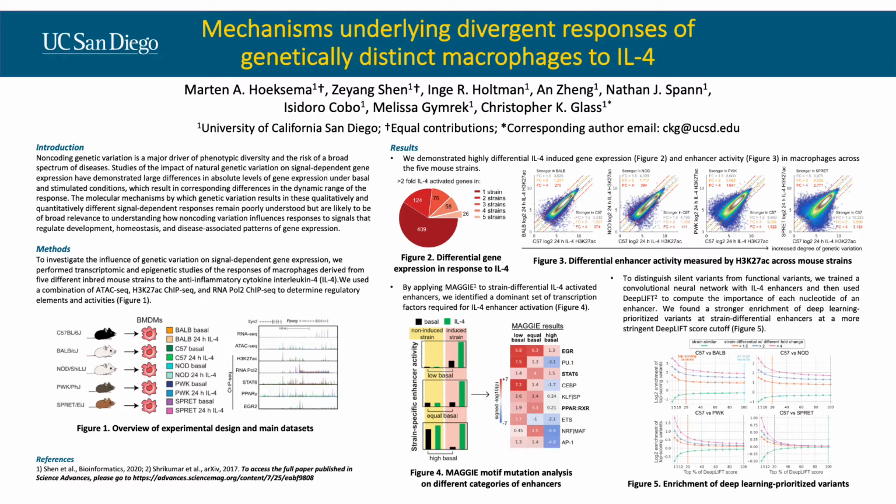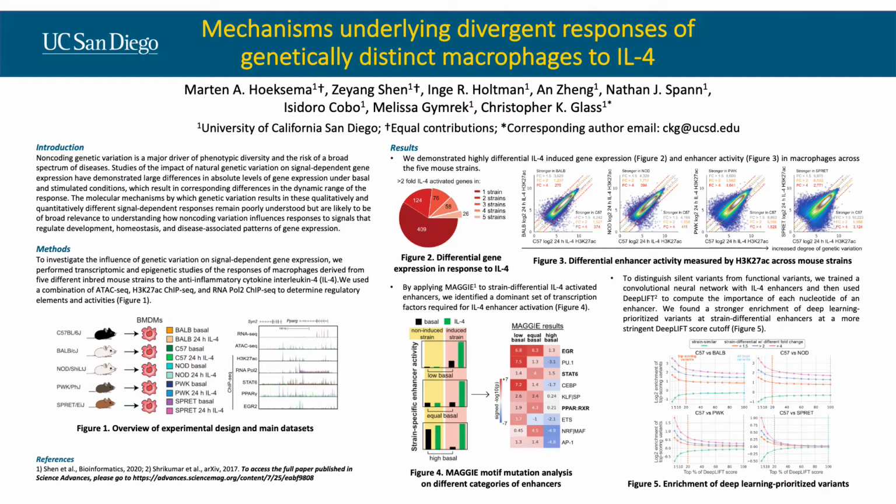On the level of gene regulation, we also saw large differences between C57 enhancers and enhancers of other strains. Such difference was scaled with the degree of genetic variation. BALB, NOD, PWK, and SPRET have an increasing number of genetic variations compared to C57, and therefore they have an increasing number of differential enhancers.